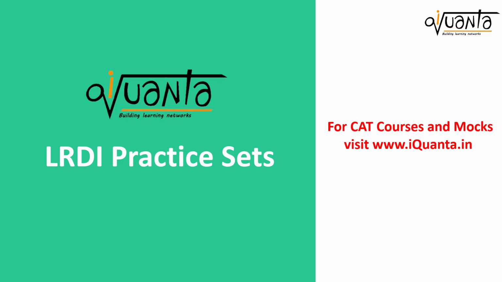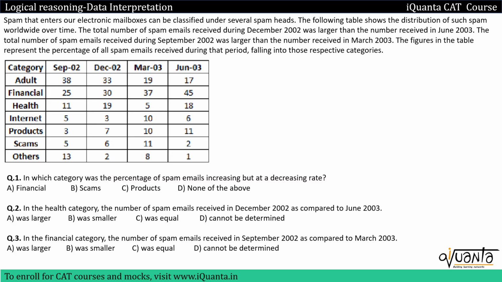Hello everyone, in this video we'll be solving a PassCat DI set based upon percentage increase and decrease. Let's go ahead and read the set. The question is, spam that enters our electronic mailboxes can be classified under several spam heads. The following table shows the distribution of such spam worldwide over time.